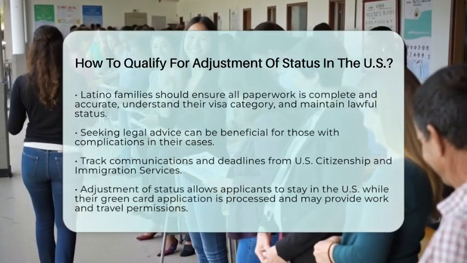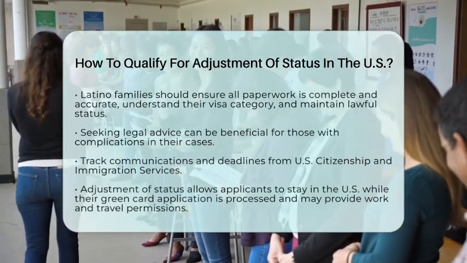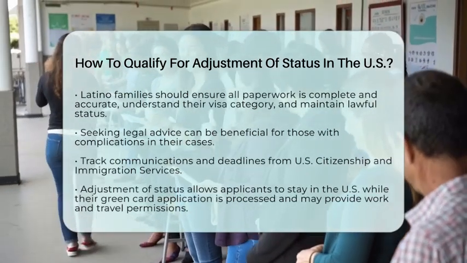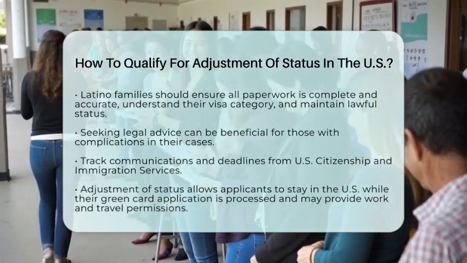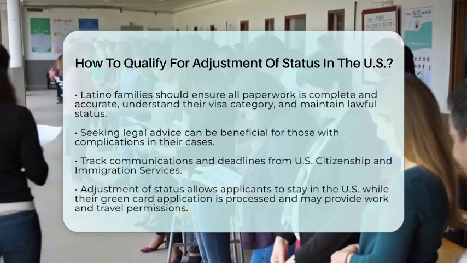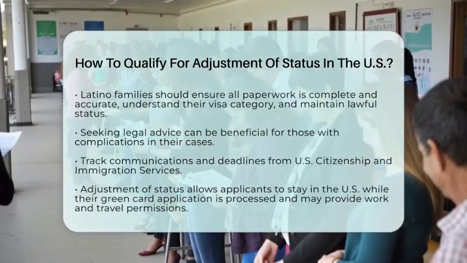Adjustment of status allows you to remain in the United States while your green card application is processed. It may also provide work authorization and travel permission during this time. This process is a significant step for many immigrant families seeking to build a stable life in the United States.